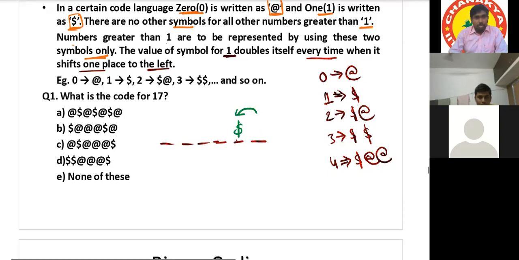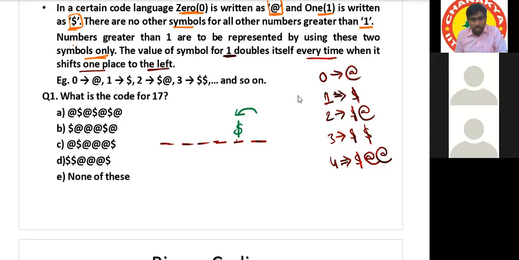Yes, sir. So now what is there in this location? Nothing. Nothing means 0. What is the symbol for 0? @. Now what is its value? See the list and tell what is its value. 2. Previously $ value is 1, becomes double or not? Yes, sir. Previously it is 1, now it is 2, means it is doubled.